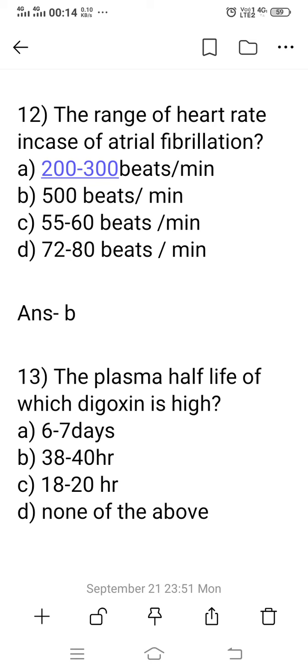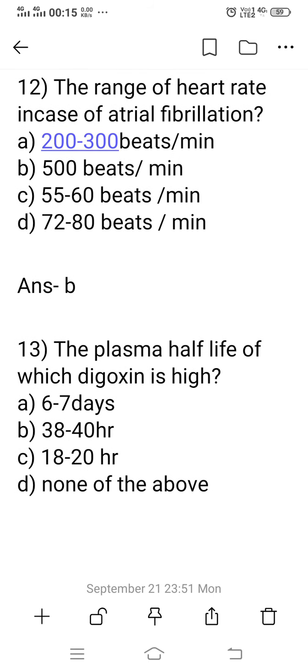Question number 12, the range of the heart rate in case of atrial fibrillation. Option A, 200 to 300 beats per minute. Option B, 500 beats per minute. Option C, 55 to 60 beats per minute. Option D, 72 to 80 beats per minute. Actually, the right answer is option B, 500 beats per minute, the heart rate in atrial fibrillation. Option A, 200 to 300 beats per minute, is for atrial flutter.